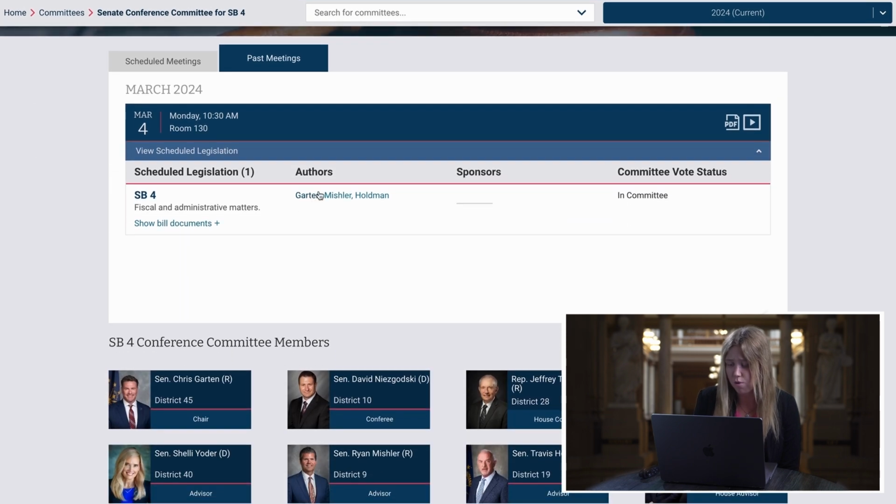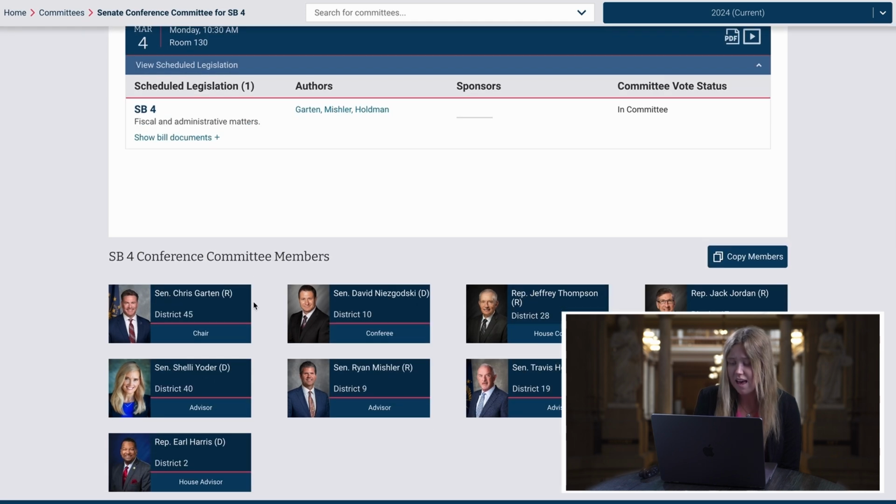Because these meetings are mostly private, there isn't a ton of information that will normally show up here. But one resource I'll point out if you're curious is these pages show who is on these conference committees, as in which lawmakers are in the room to compromise on bill changes. As usual, you can click on each of these lawmakers to learn more about them.